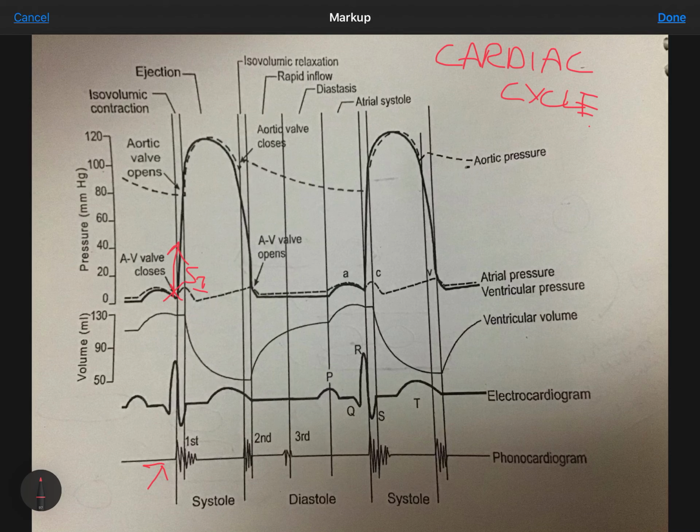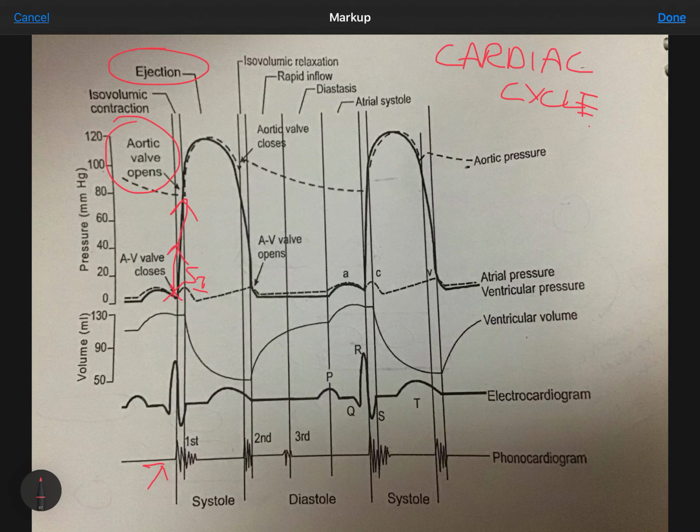Ventricular pressure then continues to rise rapidly until aortic pressure and pulmonary artery pressure are exceeded, resulting in opening of the aortic valve and the pulmonary valve, and onset of the period of ejection of blood into the systemic and pulmonary circulation. So that is the period of ejection.